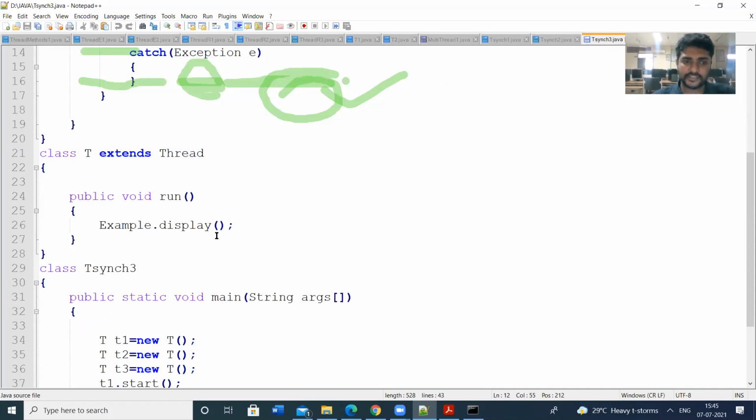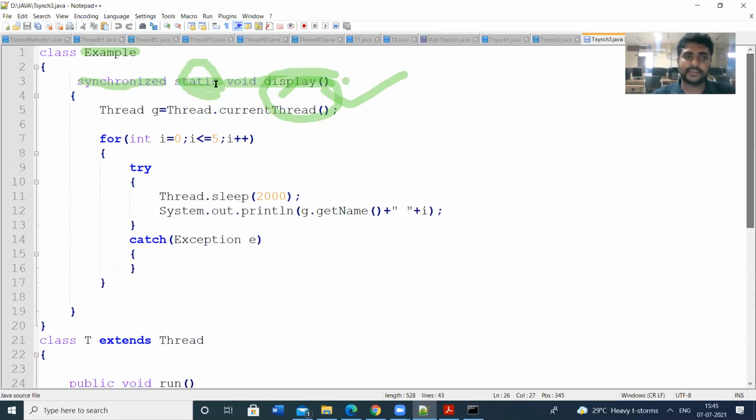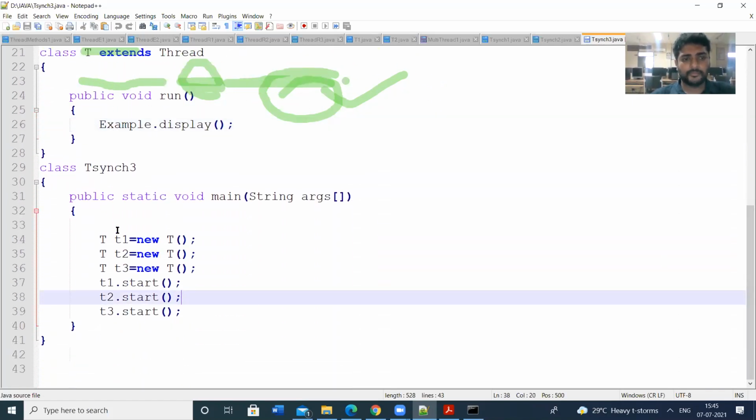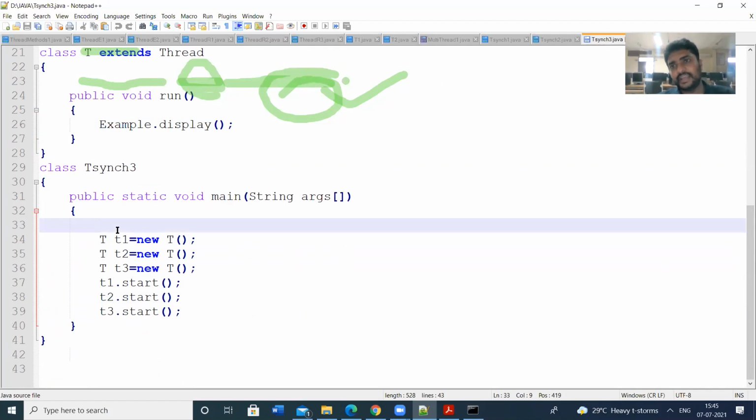So we can directly call this display method by using the class name. We don't need any object. That's why I have given static here. So same thing, but we don't need any object for the example. Directly we can create the threads and we can start the threads.